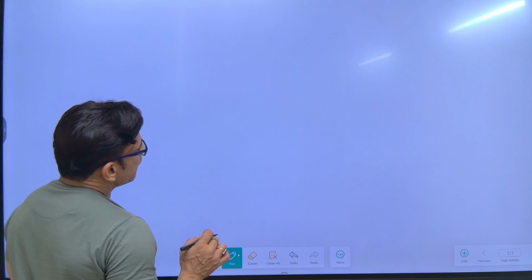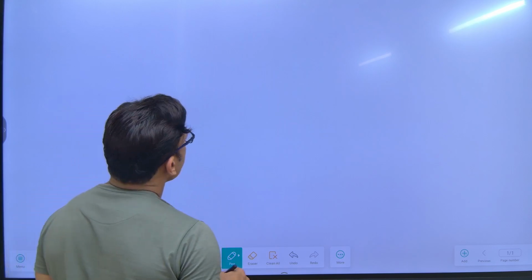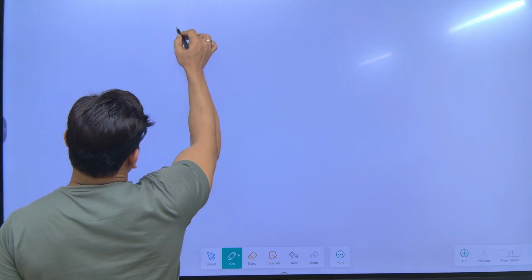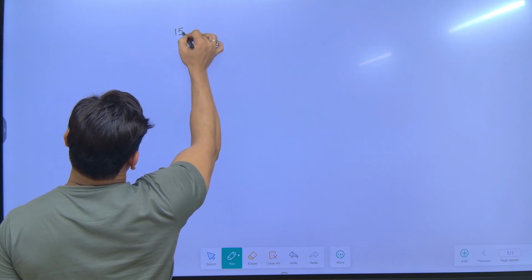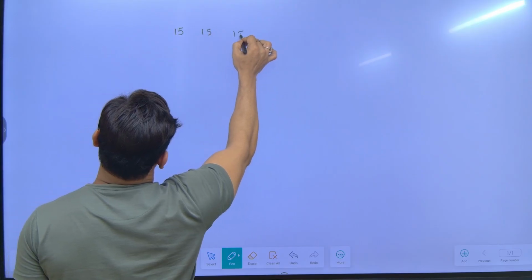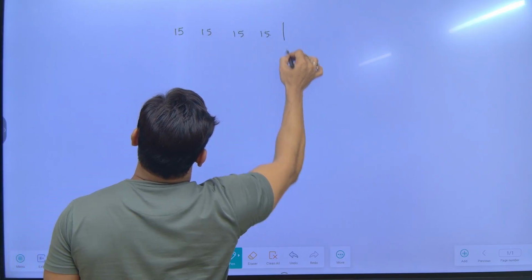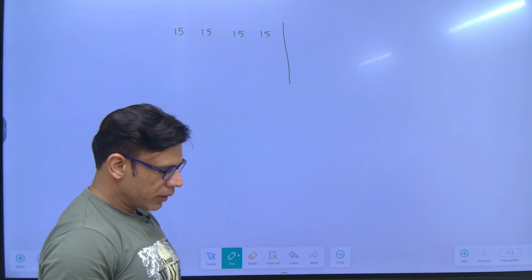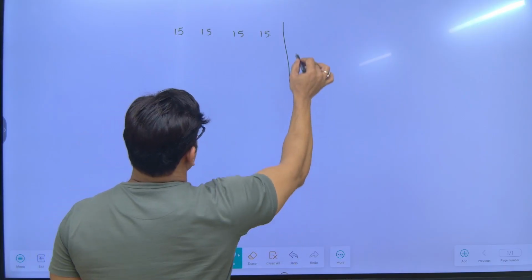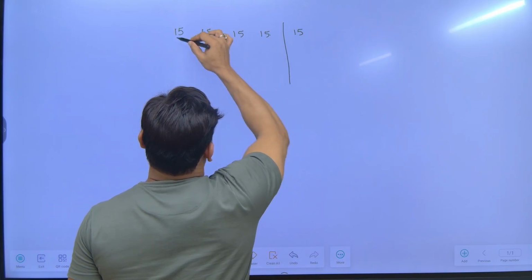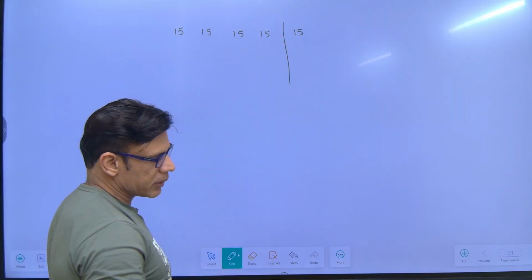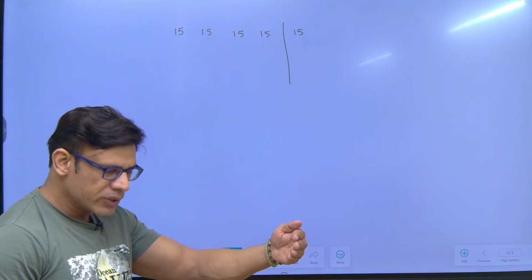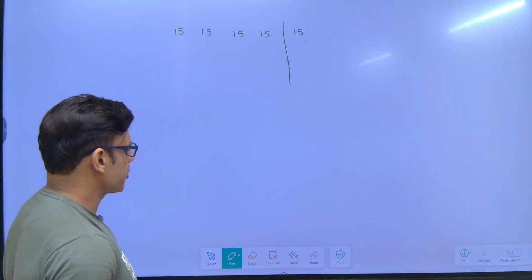The next thing which we have to understand, right? Suppose I say there are 4 numbers and the average is 15: 15, 15, 15 and 15. And let's say the fifth number I take is 15. If I take the fifth number as 15, the average won't change for these 5 numbers. I'm adding another number which is also equal to 15, so the average won't change.